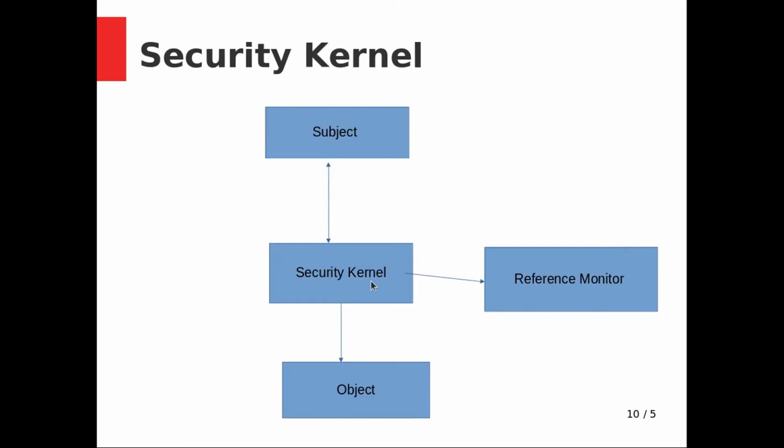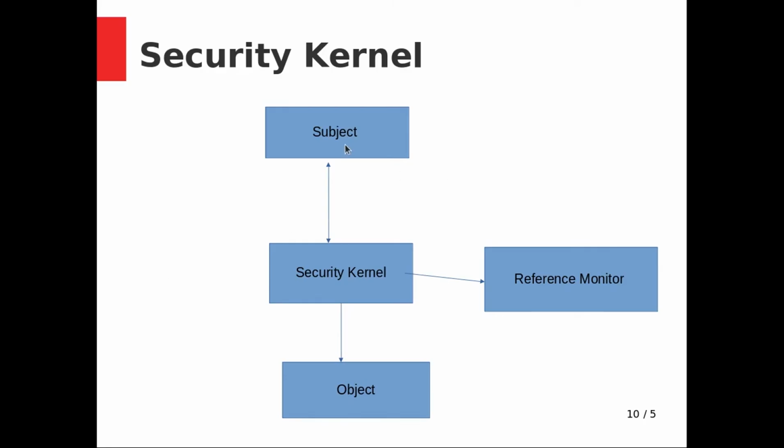Now here we have subject, security kernel, reference monitor, and object. If the subject is a normal user, and here he is trying to access an object which is there in admin. In Windows it is called admin, in Linux it is called root.